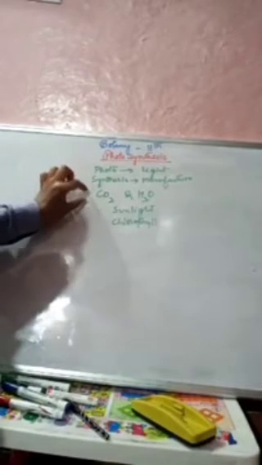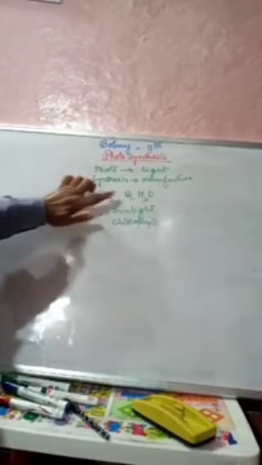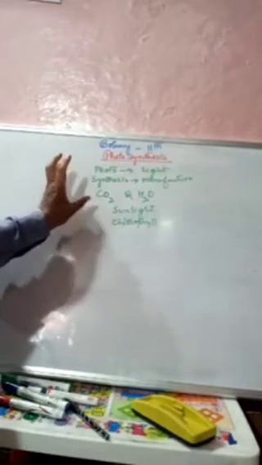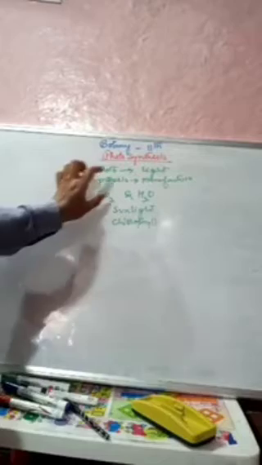So what we will study is that these organisms, mainly the green plants, make use of the inorganic substances like carbon dioxide and water, and in presence of the sunlight and making use of this chlorophyll, the carbon dioxide and the water, these inorganic substances combine together and form the carbohydrates, that is the food which we eat.